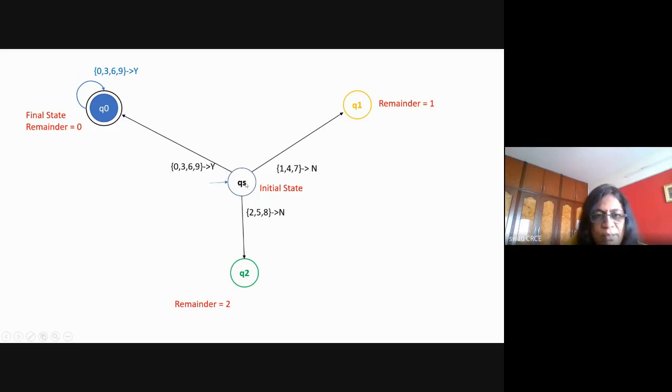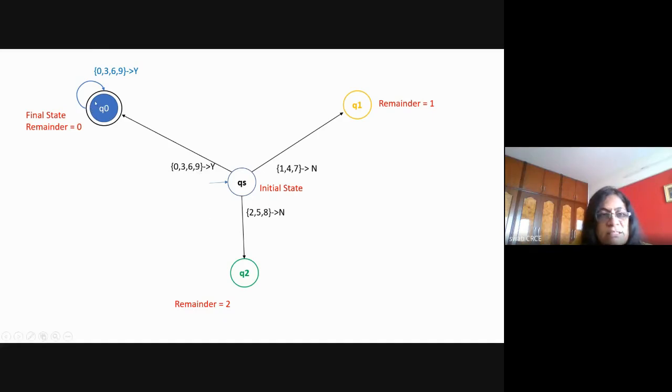Now again you recheck your answer. You will start from here. If the number is 9, it will go here. After that, if there is one more 9, so it is 99, divided by 3 divisible, and the output generated is equal to Y, and the machine is in the state Q0, which indicates the number is divisible. So with respect to Q0, we have done the transitions for 0, 3, 6, 9.